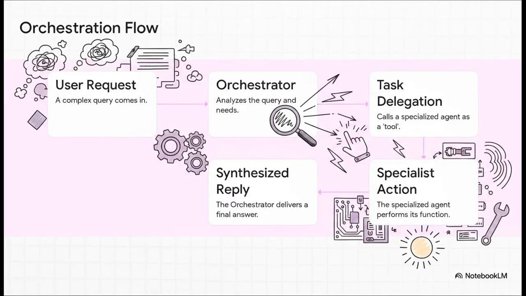And this is where you can really see the magic happen. Let's go back to our financial tool example. A user might just ask something like, hey, what's the outlook for company X? The orchestrator gets that request, analyzes it, and thinks, okay, I need stock data and I need news. So it calls the stock data agent, then it calls the news agent. It gets both of those pieces of information back, and then it synthesizes them into one single coherent answer. It's this beautiful, efficient system of delegation.